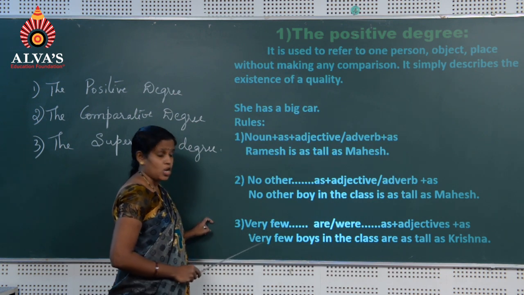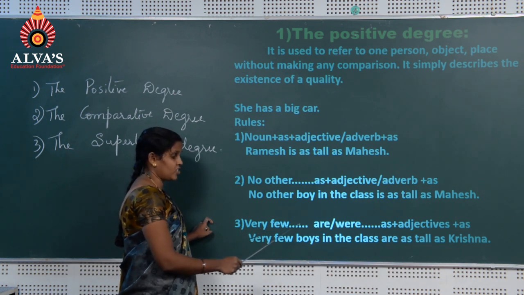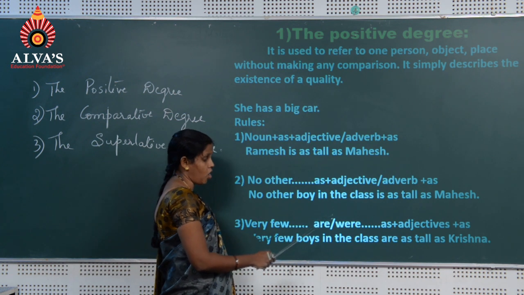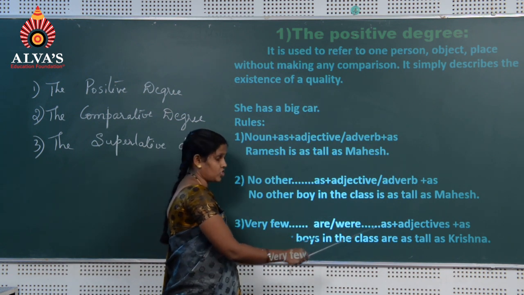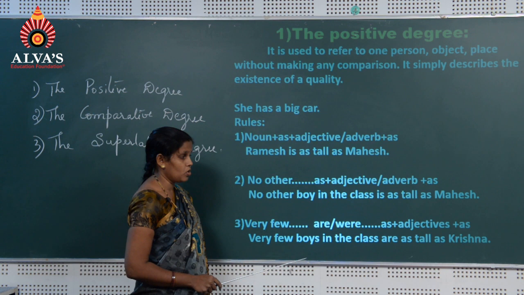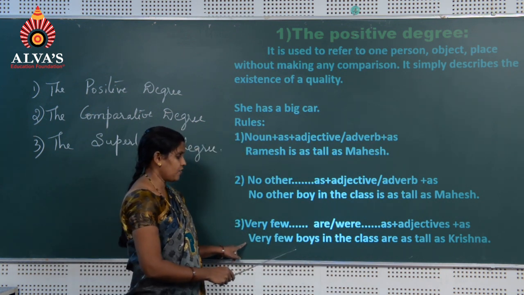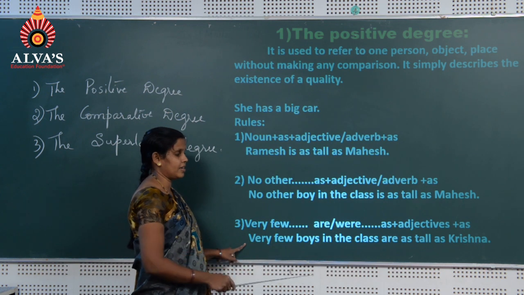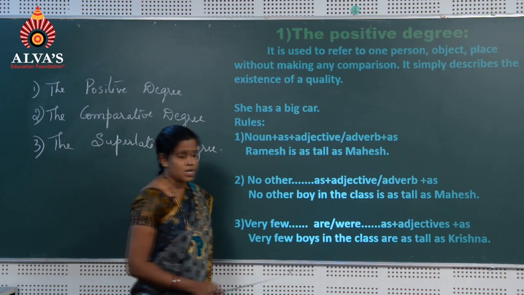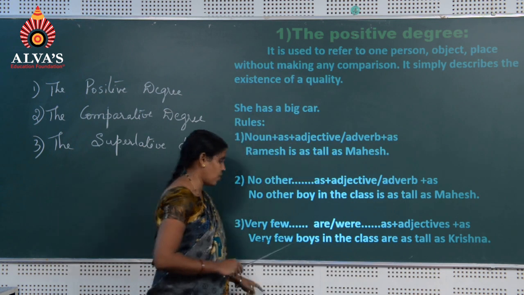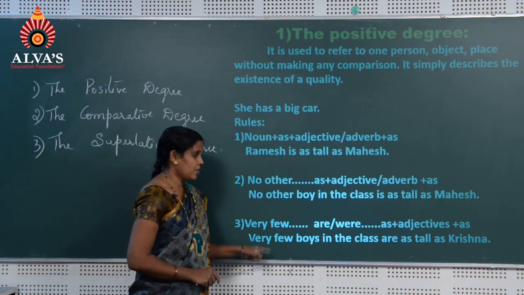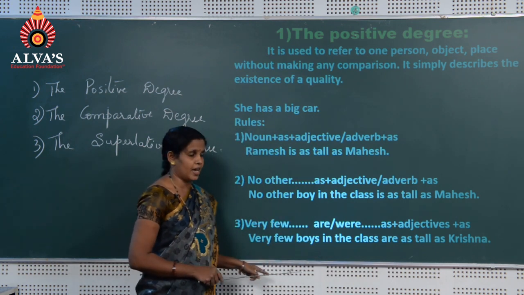Next one is very few, dash dash dash, are or were, dash dash, as plus adjective plus as. Here in the example you see, very few boys in the class are as tall as Krishna. Here Krishna is one among the many. Many tallest boys are there.